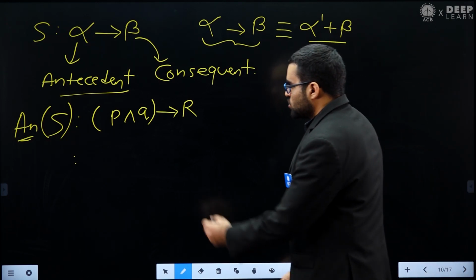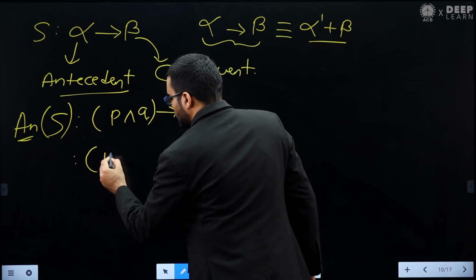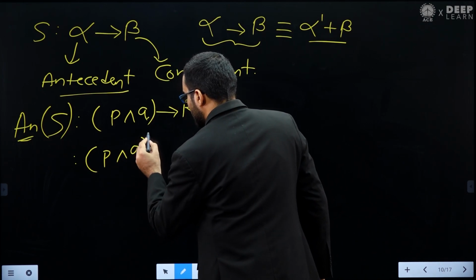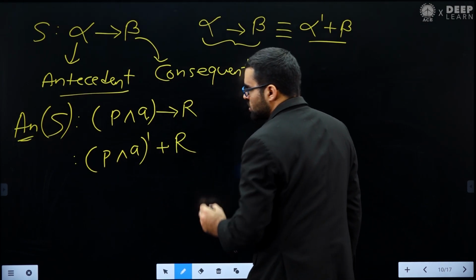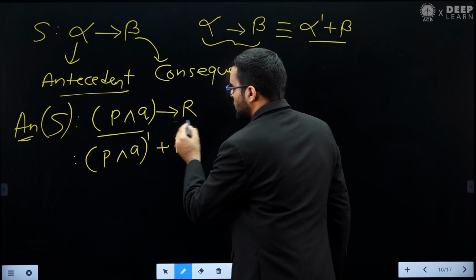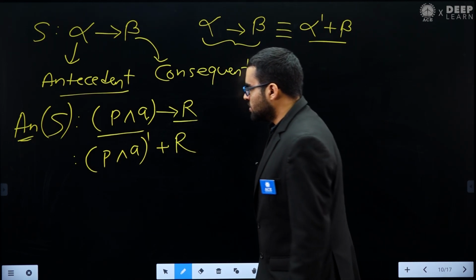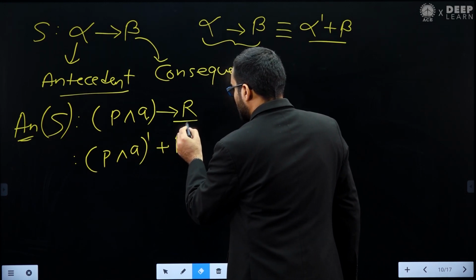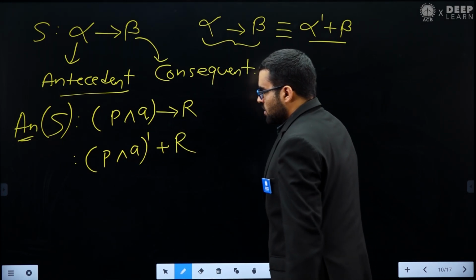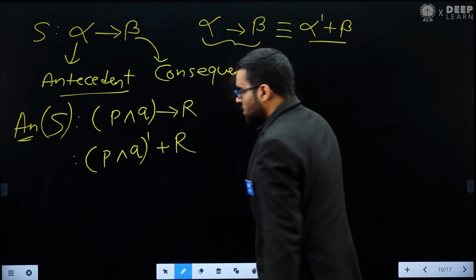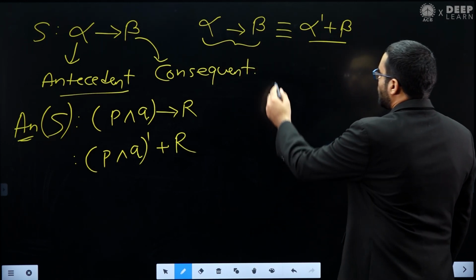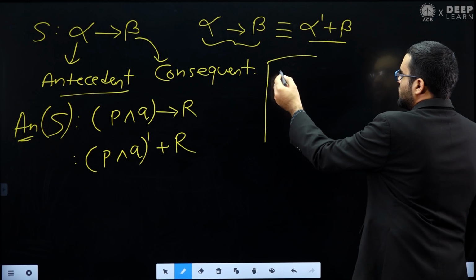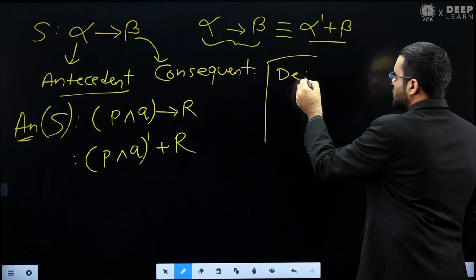Let's apply this. When we apply this, we will get the negation of P and Q, plus R, because remember this is our alpha and this is our beta. Now here we can apply the De Morgan formula. What is the De Morgan formula? Let me write it inside. So what is the De Morgan formula?